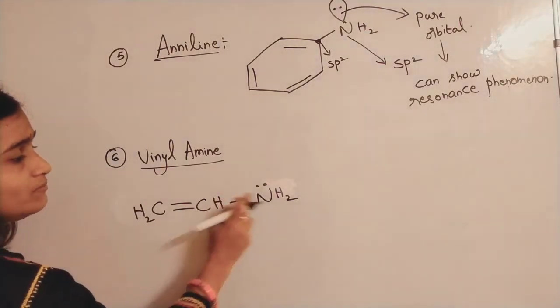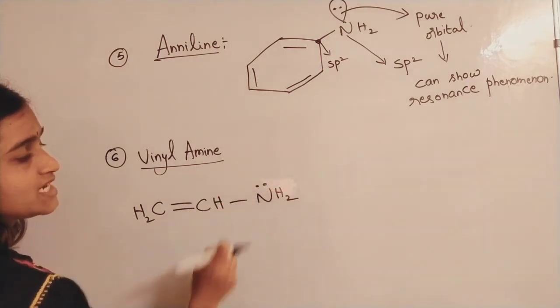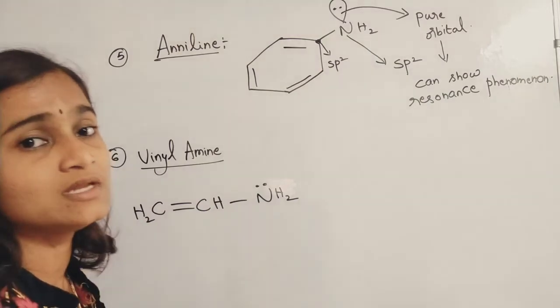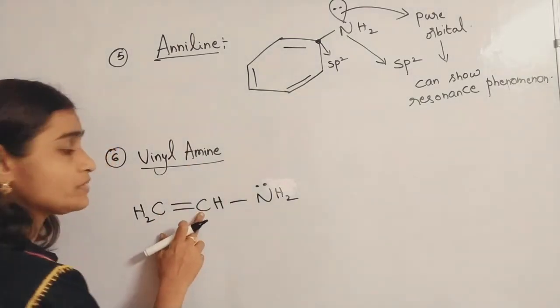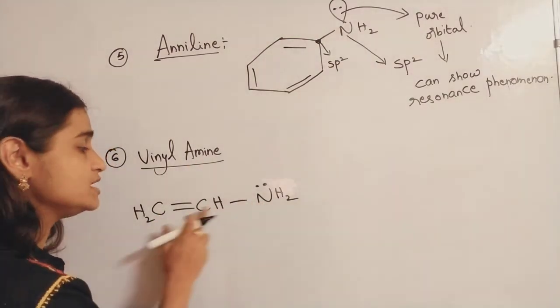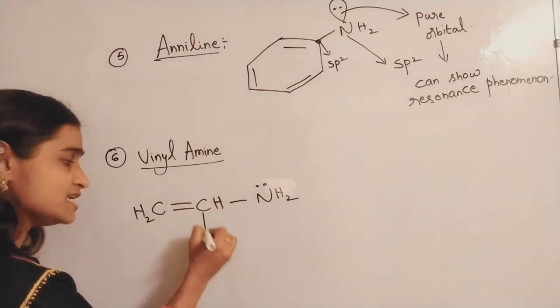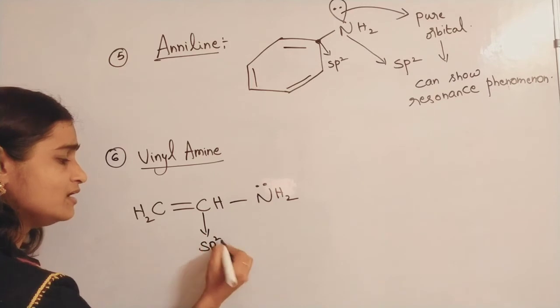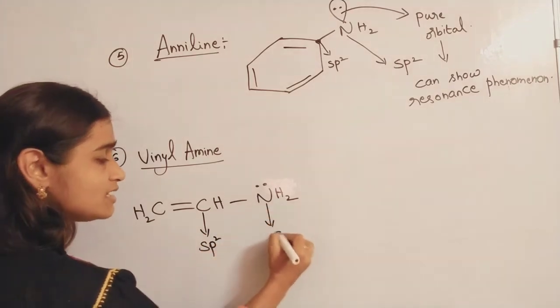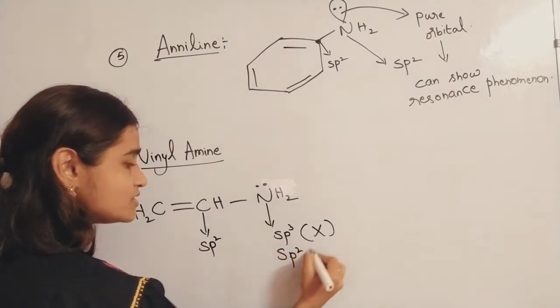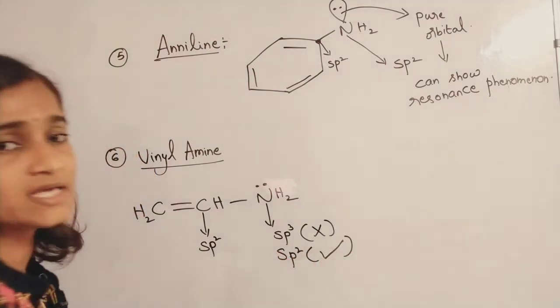So 1, 2, 3 sigma bonds and 1 lone pair, you will think that nitrogen's hybridization is sp3. No, check the carbon atom to which that nitrogen is attached. Now you are finding 1, 2, 3 sigma bonds, it is an sp2 hybridized carbon. So this is not sp3, this is sp2 only. Nitrogen is undergoing sp2 hybridization only.